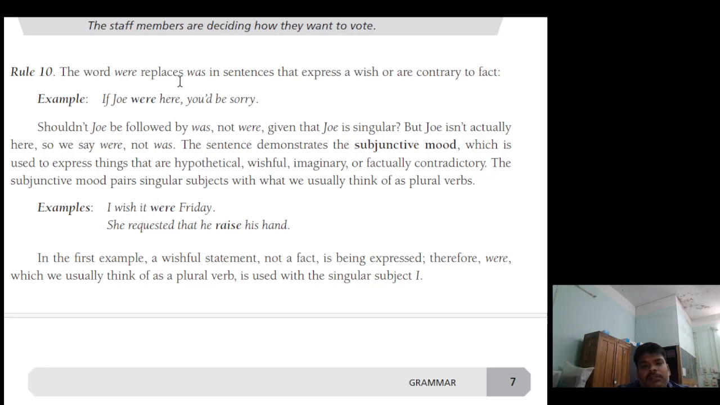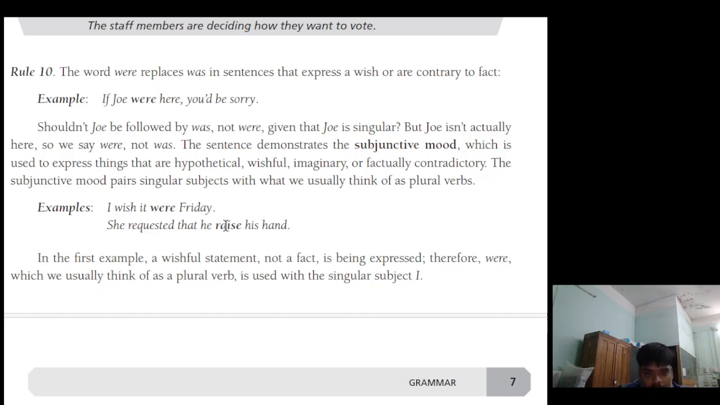The word were replaces was in sentences that express a wish or are contrary to fact. If Joy were here, you would be sorry. I wish it were Friday. So here you can see if there is a wish or contrary to fact, then was is replaced with were.